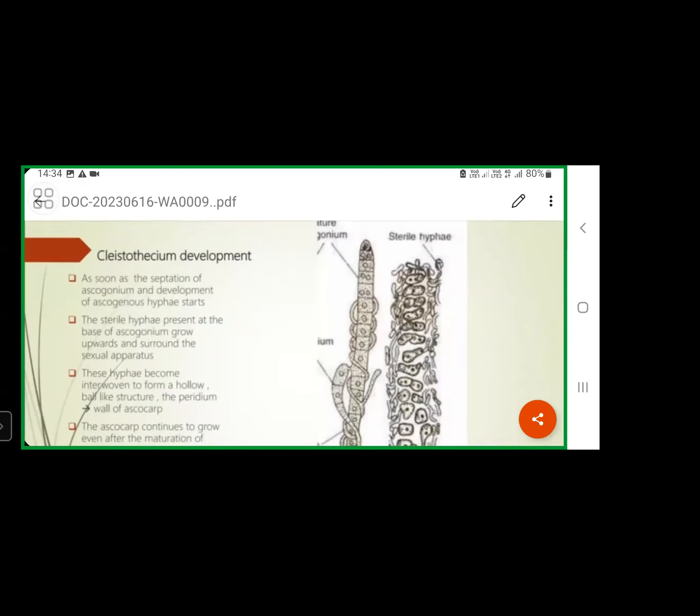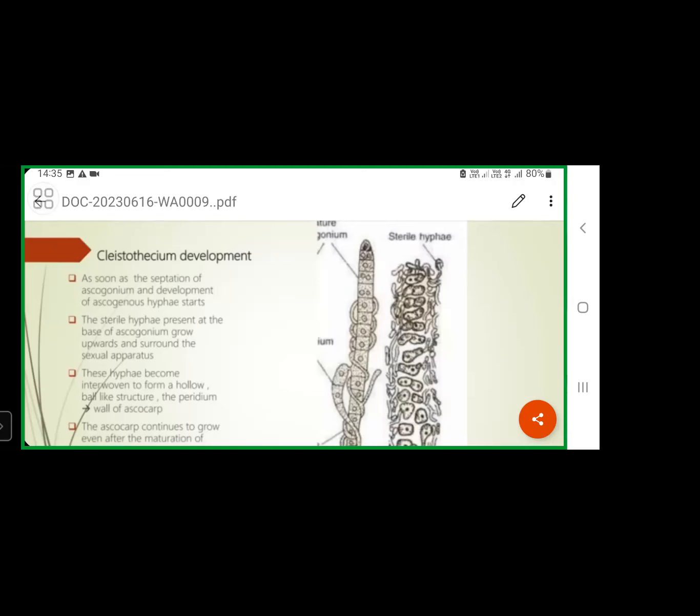From which portion are these developed? These are also developed from the fungal mycelium only. This vegetative filament development also will take place.